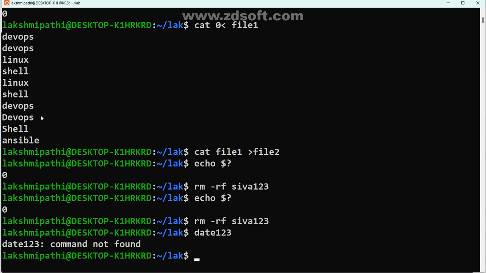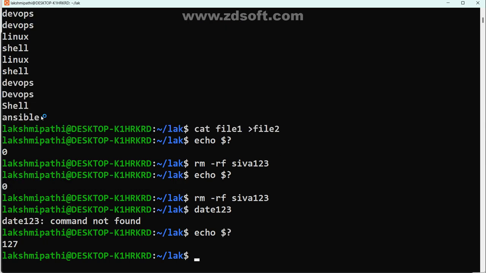Now see, echo dollar sign question mark. You may get a different status code, yes or no? Other than zero means wrong command. Zero means right command. But output redirection we want to know. What does it mean? Now observe carefully.